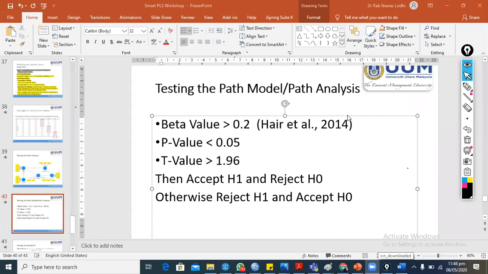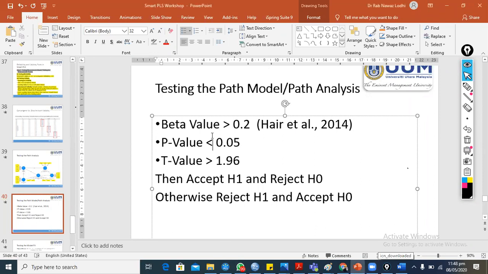Yes, you are right. This is the reason we apply the scale in our context. We test the validity and reliability in Pakistan, in Pakistani data, in Pakistani people. So we test the measurement model, whether this measurement model fits Pakistani data or not. In the measurement model, we test the reliability and validity.